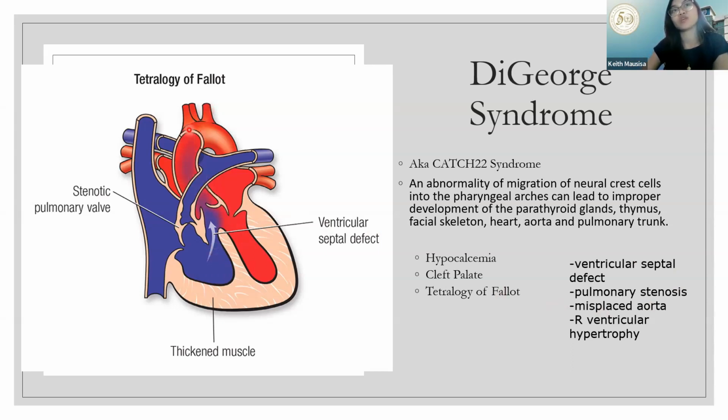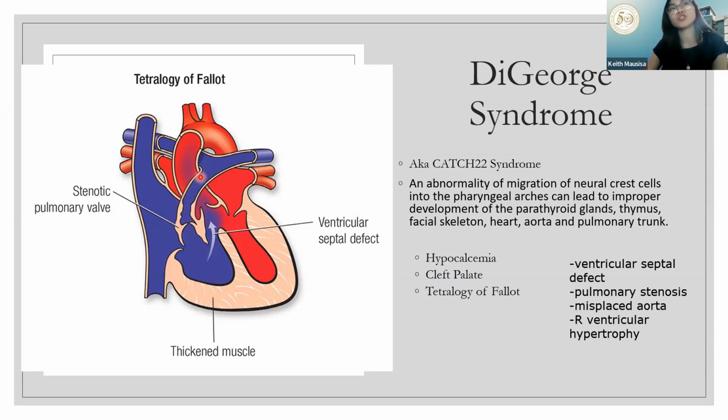Hindi siya magiging maganda sa bata because ang mangyayari niyan, to overcome the pressure needed to open the aorta, just because you already have an open right ventricle here, it would result to a thickened muscle, or what we call your hypertrophy of the right ventricle. And then, we would also have a pulmonary stenosis.